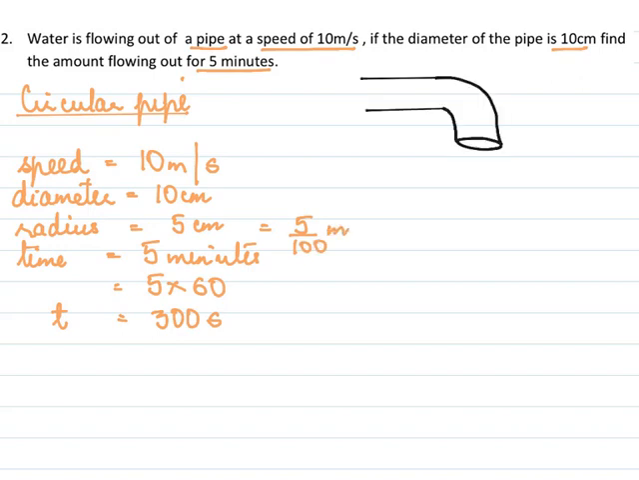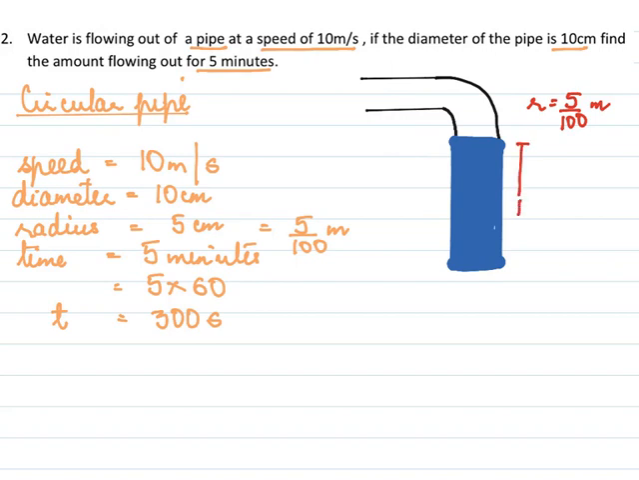So this is the pipe, a circular pipe whose radius is 5 over 100 meter, and the water is coming out of it at a speed of 10 meter per second, which means for 1 second the water would have traveled a distance of 10 meter. This is for 1 second. So volume of water for 1 second,